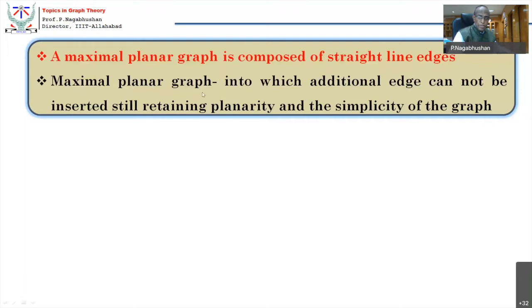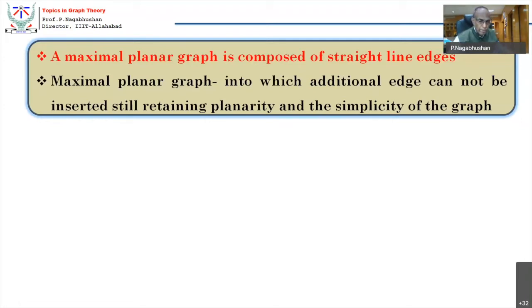So when do you call a graph a maximal planar graph? When an additional edge cannot be inserted without either spoiling the planarity or spoiling the simplicity. So if I insert a new edge, the graph should still continue to be simple and planar. If such a thing is possible, then it is not yet maximal. And a maximal planar graph is composed of only straight line edges.